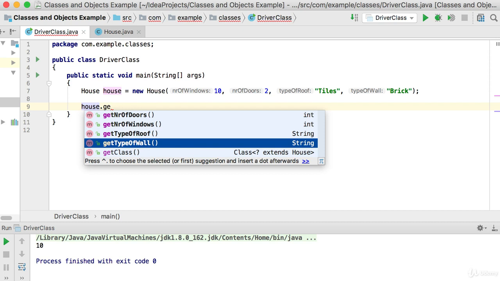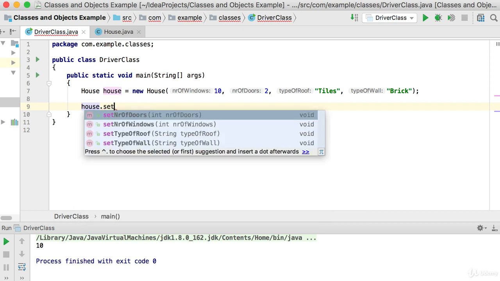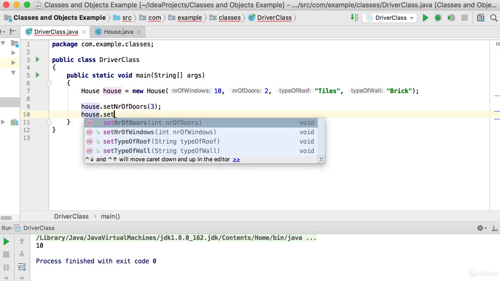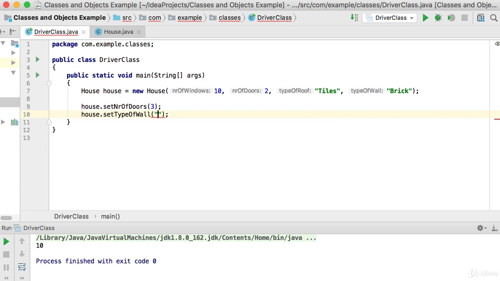So let's just do a few of these methods. I'm going to go and say on the house object, let's set the number of doors to 3. So we're changing it from a 2 to a 3. And we'll also set, let's just use 2 of the sets. Let's set the type of wall to be plaster. So instead of having a brick wall there, we will now say the type should be plaster.